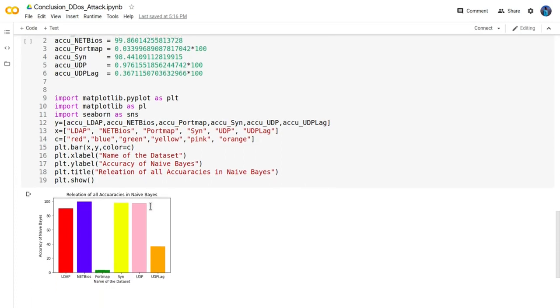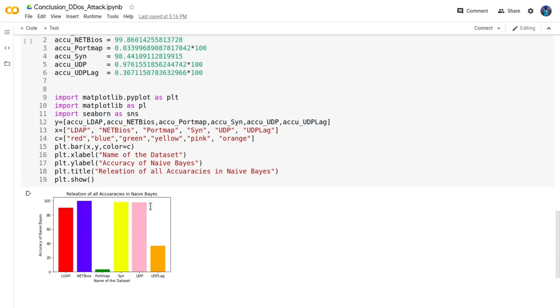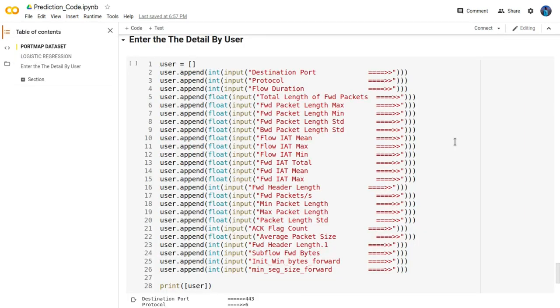Now we will go to the prediction part, where the user predicts from which attack they are being attacked by filling in their entries and asking our expert system. Now we will design an expert system to predict the different attacks.